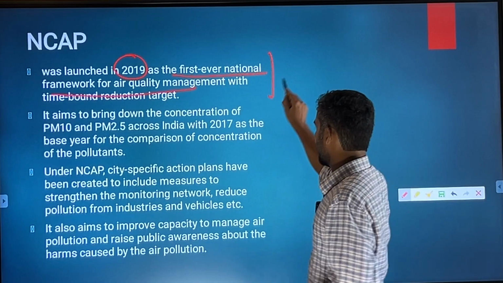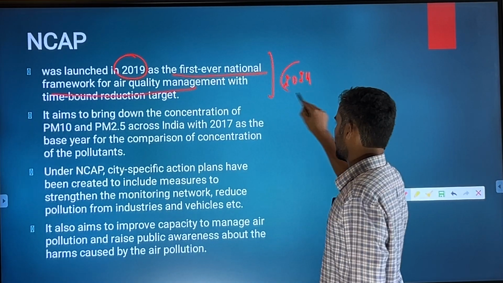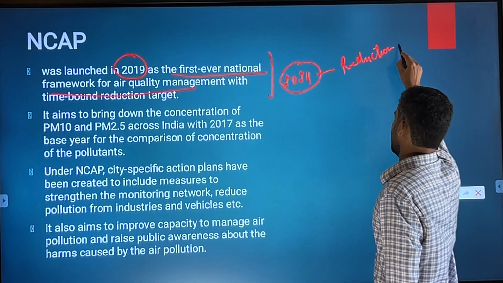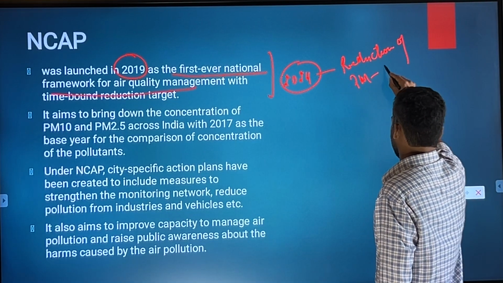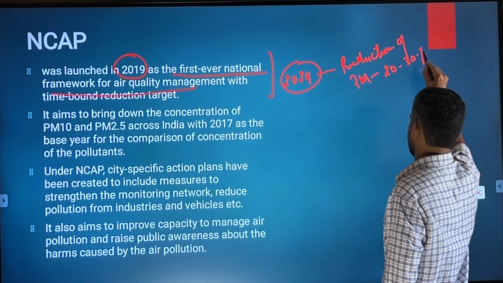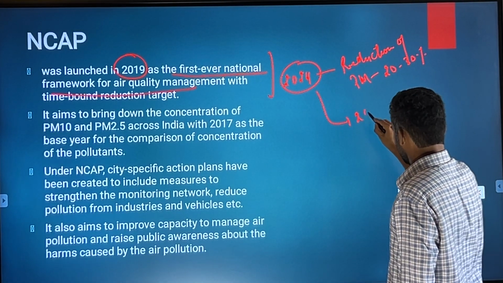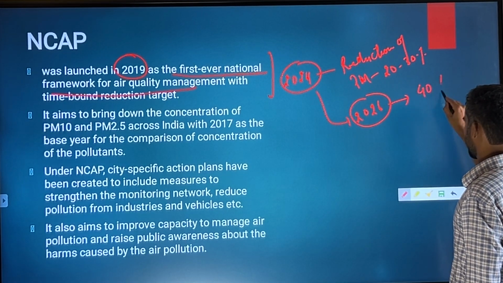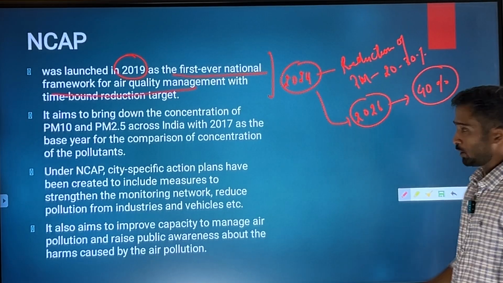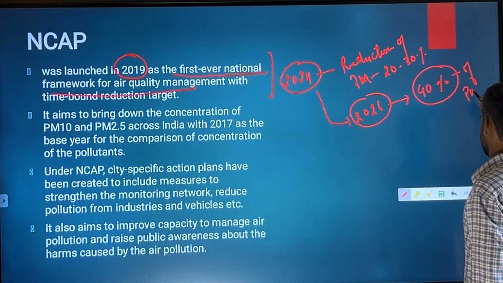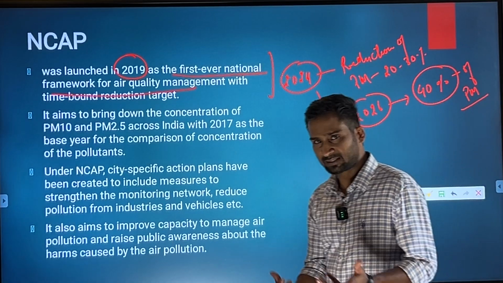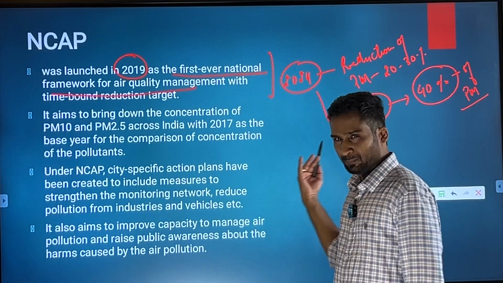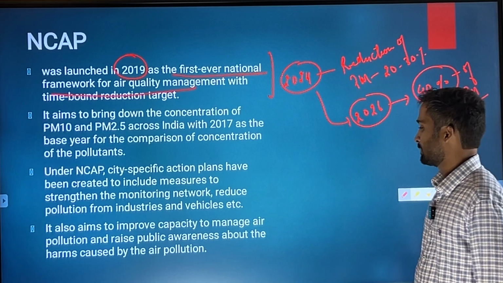manner. So earlier the target was that by 2024 there should be reduction of PM matter by 20 to 30%, but this has been revised and now the target has been revised to 2026 and reduction is expected to be up to 40% of particulate matter. Particulate matters are the suspended air particles in the atmosphere. Could be air particles, could be solid particles, could be liquid particles, anything.